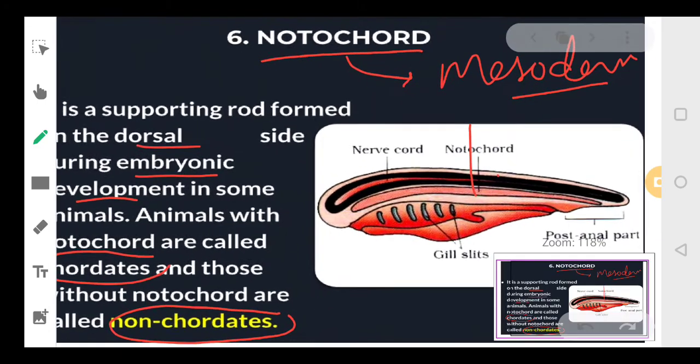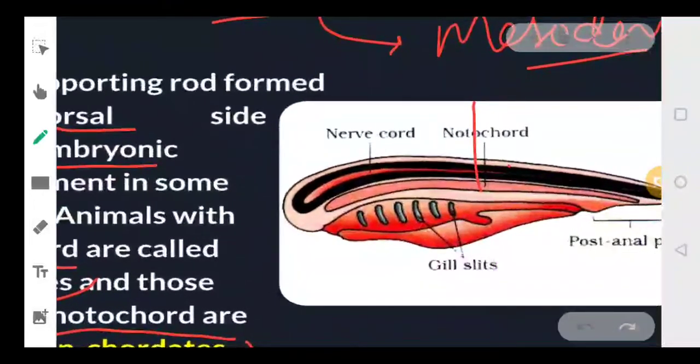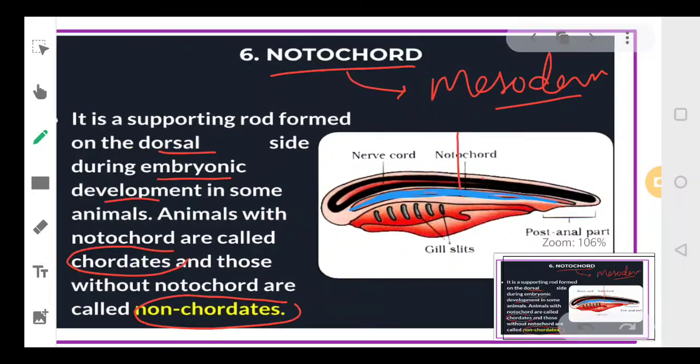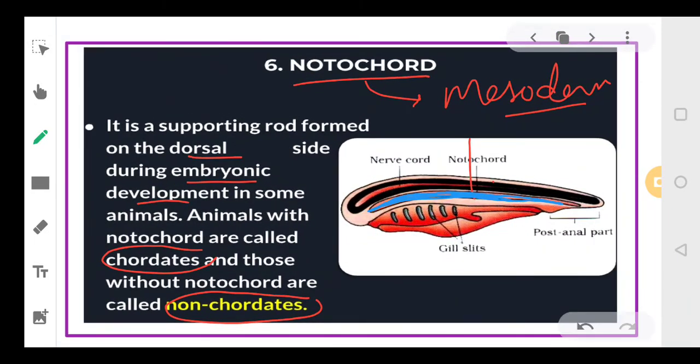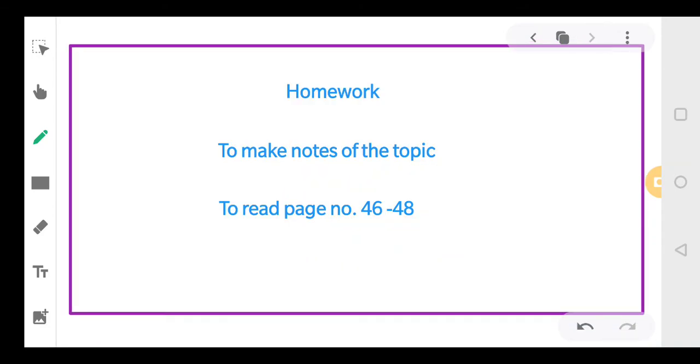As you can see in the picture, this is your notochord. Let me use a different color. This structure that I am highlighting with blue is the notochord. If animals contain a notochord, we call them chordates. If they do not have this structure, we call them non-chordates. Okay. So these are the six bases on the basis of which we could classify organisms into classes, right?